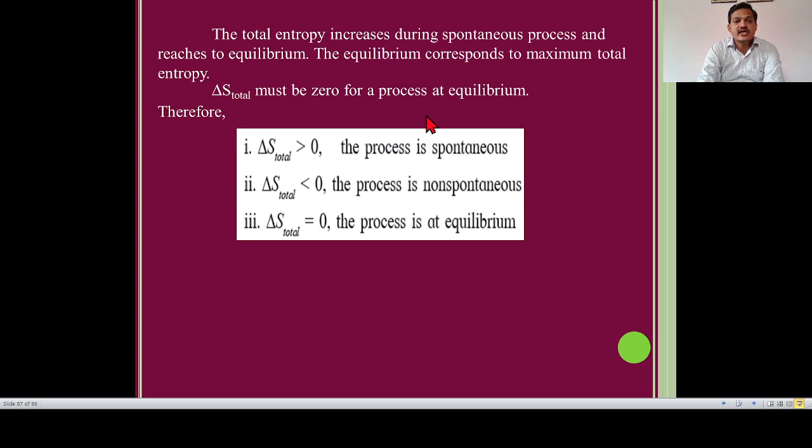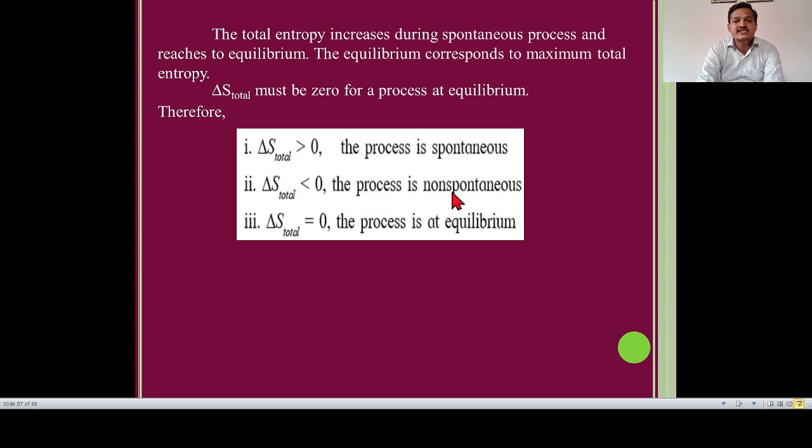Therefore, three cases are there. Case number 1, delta S total is greater than 0, meaning positive. The process is spontaneous. If delta S total is greater than 0, then the process definitely is spontaneous. Case number 2, delta S total is less than 0, that is a negative value.